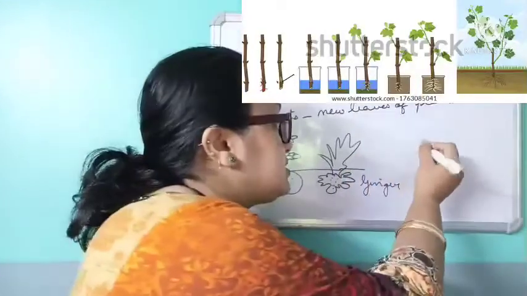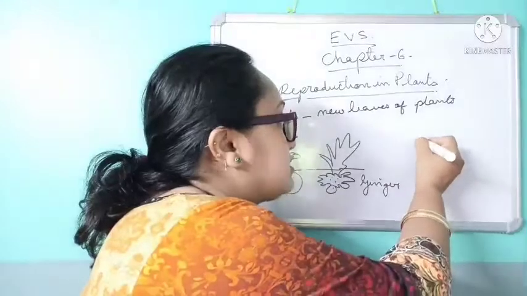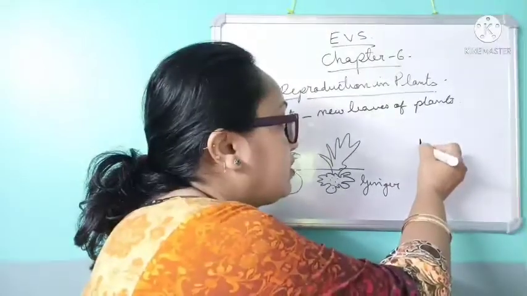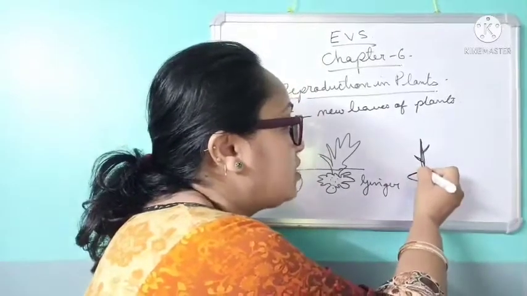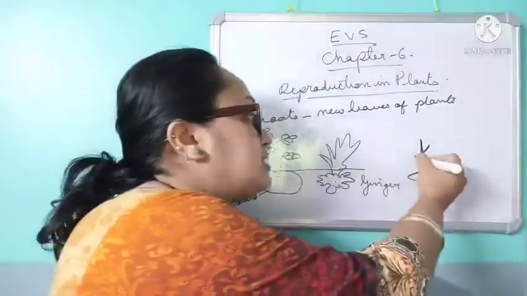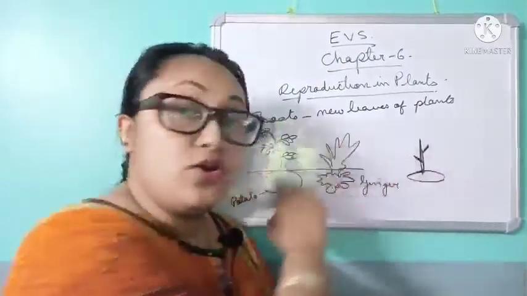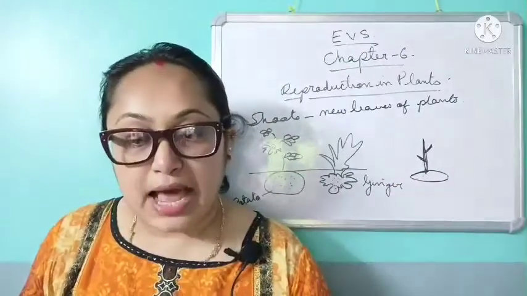Suppose this is the stem. They used to cut the stem, and simply dig it into the ground. From these buds, new plants can grow. Strawberry plants have long stems that run along the ground. These are called runners. New plants grow from the runners.